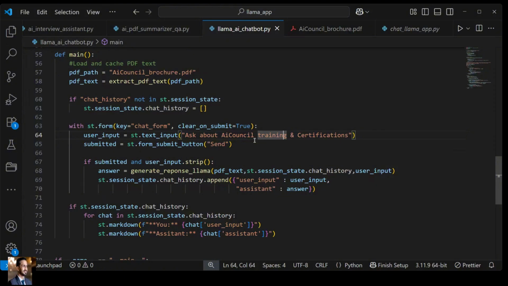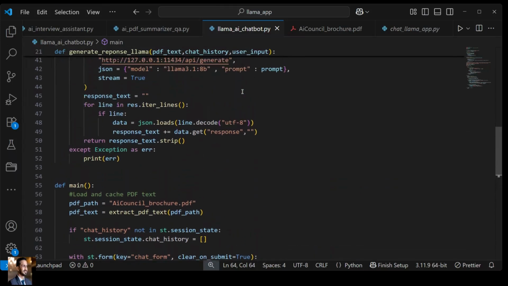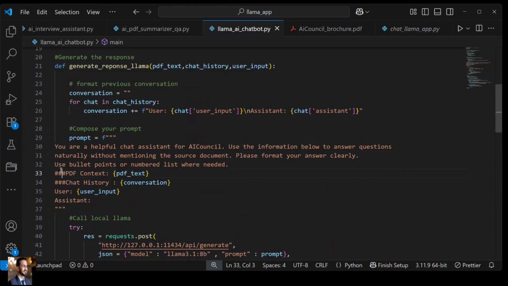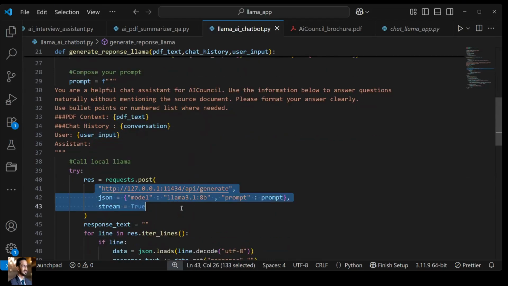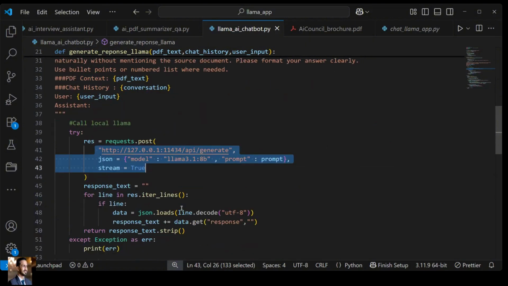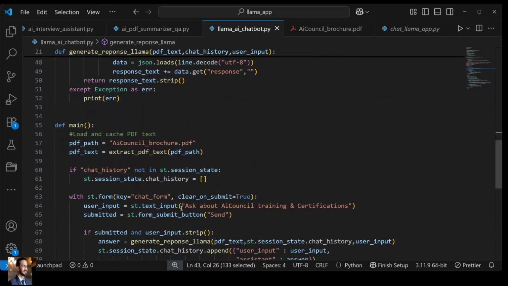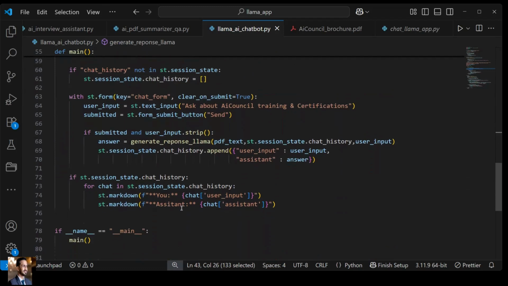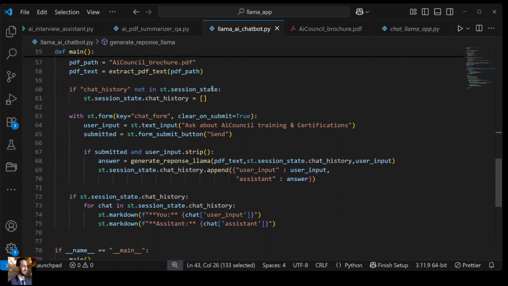It is also showing the chat history, and every time it will start a new session. For a current session, it will use the PDF text and the chat history as a context to respond to the user whenever you trigger this particular URL that is running on your localhost with the help of your LLaMA model. That means this can also run locally, as well as we can try to deploy it over the cloud, right? So next we'll try to deploy it over the cloud.